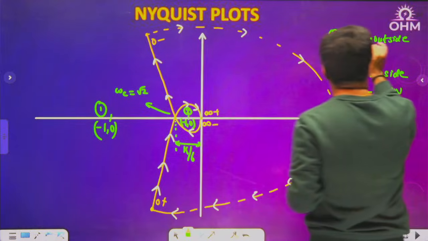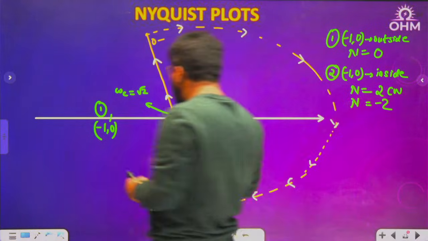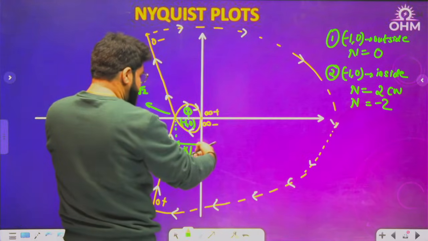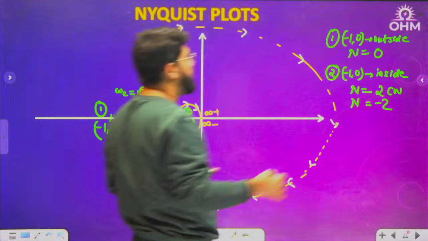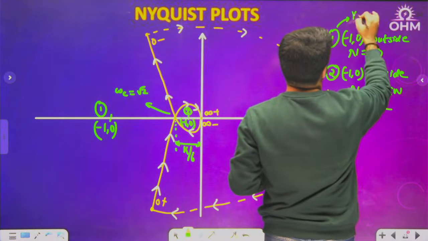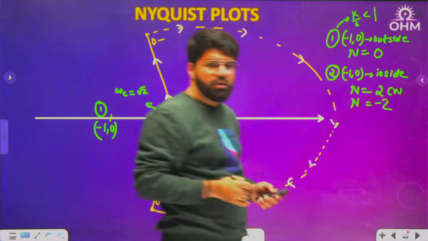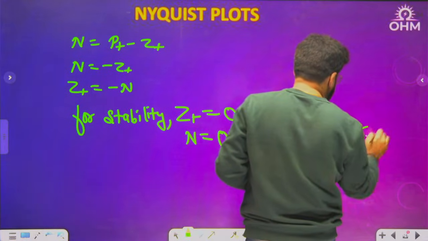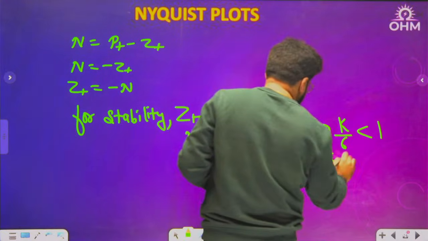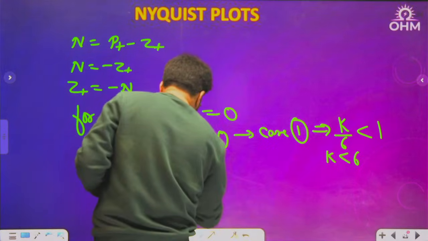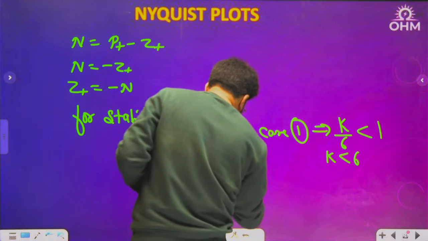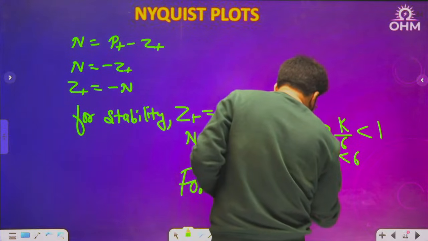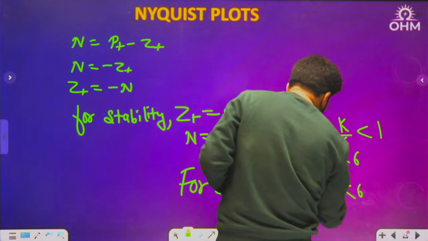Now, what is case number 1? -1, 0 outside. Look into this distance. This is 1 in distance, and this is k by 6. So k by 6 has to be less than 1. Case number 1 will be possible if k by 6 is less than 1. So what is the range of k? K less than 6. Of course, by default, k is positive only. So for stability, the proper range of k is between 0 and 6.